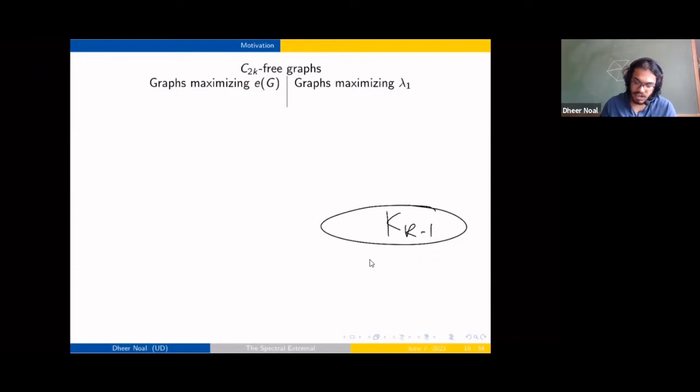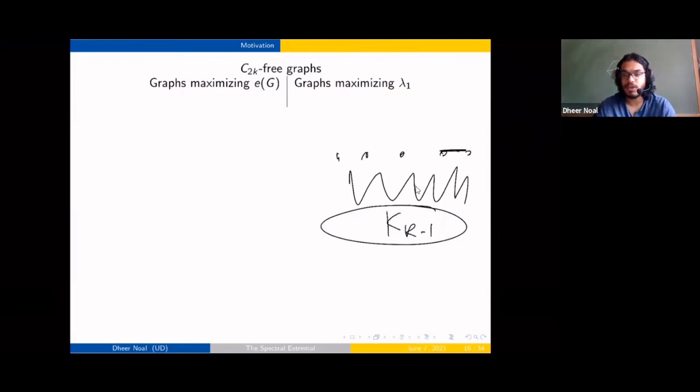you have a clique on k-1 vertices over here, and the rest are independent vertices. Yeah, and you completely join these two, and there's one edge amongst the isolated vertices, otherwise isolated. So it looks something like this, but this is a conjecture. This is still open. Yeah, so these are really far from being regular. You have all your edges concentrated on a small set of vertices.